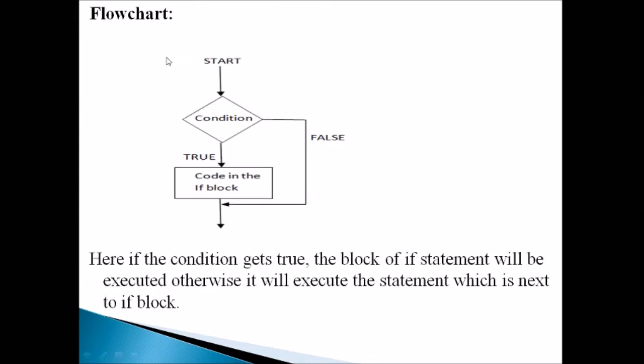Next there is a flow chart. Here is a condition. If the condition is true, the code in the if block will be executed, that is, the true part will be executed. If the condition is false, it will come out of the block.